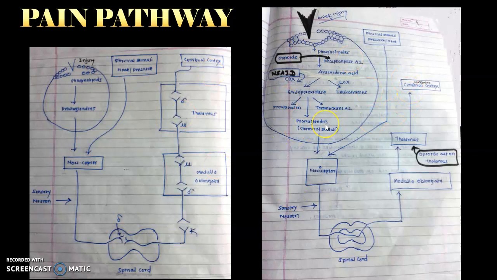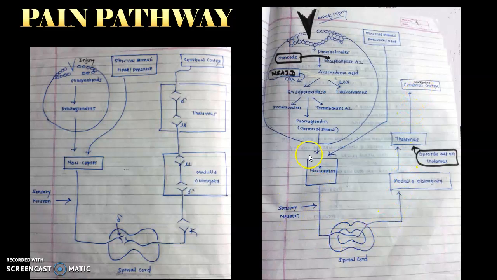So I'll explain to you what the role of prostaglandin is, which has been synthesized from damaged phospholipid. So first it will induce inflammation at the local site, where the injury took place. Second thing is that by binding the nociceptor, it also sends a pain signal to the brain.